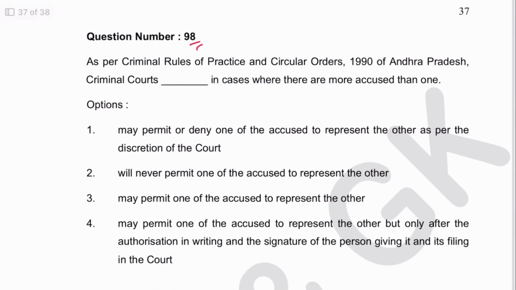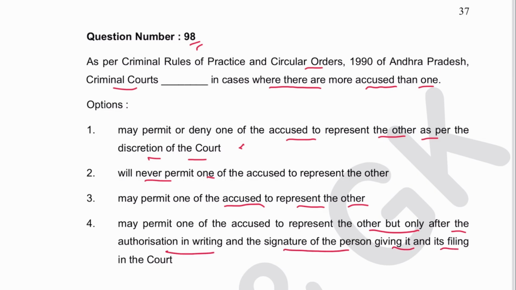Next is 98. As per Criminal Rule of Practice Circular Order, Andhra Pradesh criminal courts, in case where there are more accused than one, may permit or deny the accused to present the other as per the discretion of the court. No, will never permit. May permit the accused to represent the other, but only after the authorization in writing and signature of the person giving it and its filing in the court. 4 is the answer, and this is Rule 37 in AP Criminal Rules of Practice and Circular.